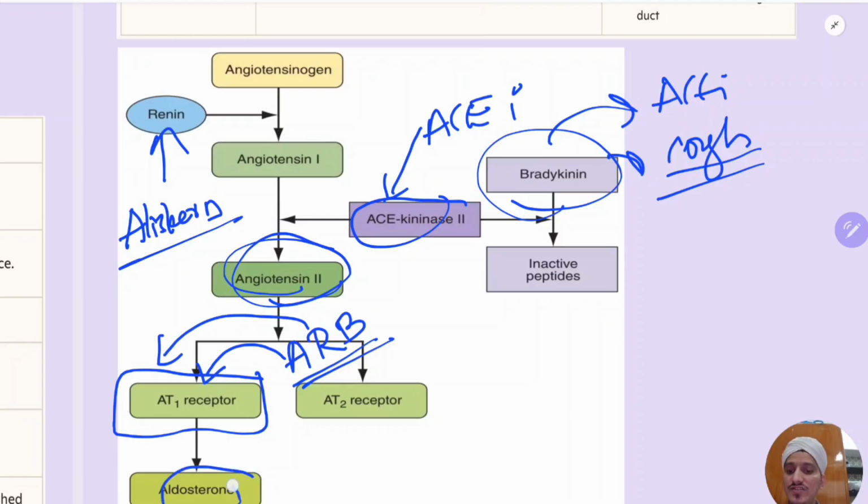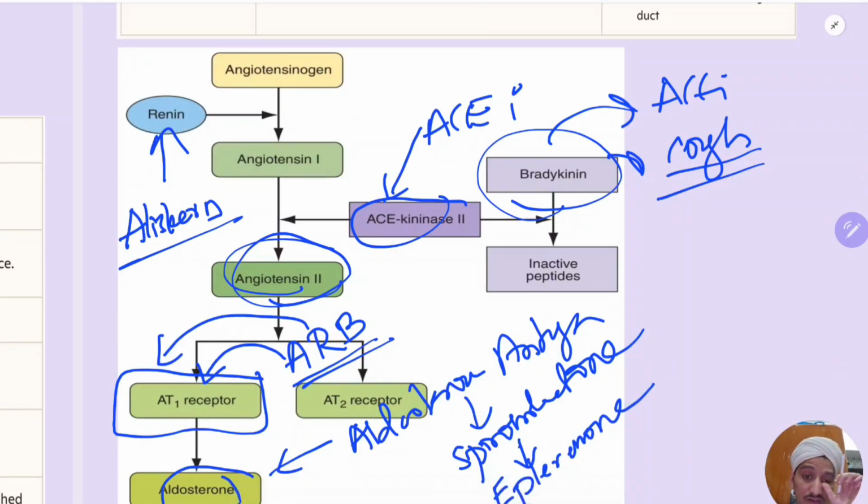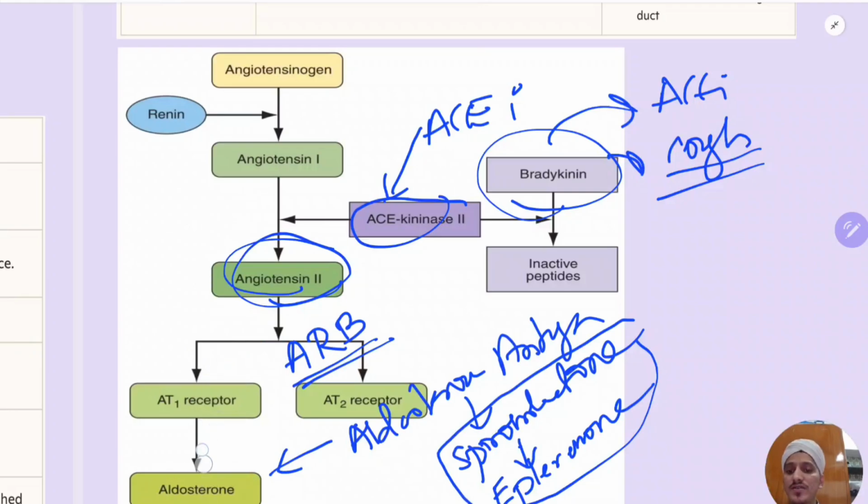Now another thing is aldosterone. So what you do, you give an aldosterone antagonist. Example, spironolactone. It has androgenic side effects like gynecomastia. That's why more and more trials are now suggesting to give eplerenone. It will not have those side effects, and it is much more powerful than spironolactone in reducing the remodeling effects. So these two drugs are aldosterone antagonists. That's how you use these drugs in patients with hypertension.